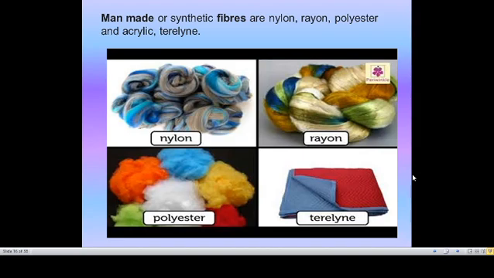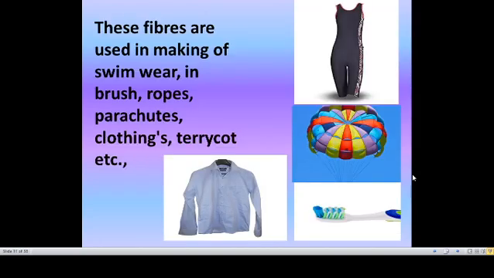And these fibers are used in making swimwear, and also brushing strips, ropes, parachutes, and clothing, various types of cloths. And terrycot means cotton plus terylene mixed is called terrycot. In the name itself we can see terry-cotton. So terylene plus cotton gives terrycot, and nowadays it is used for making shirts and salwars. So terrycot is also used for clothing.